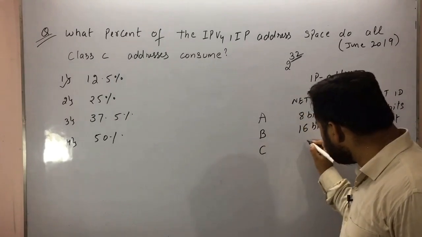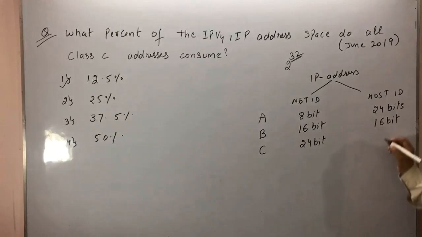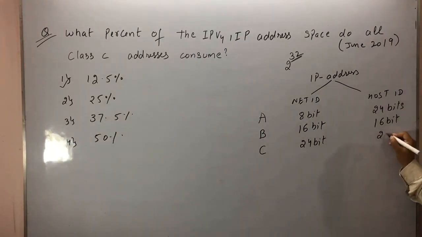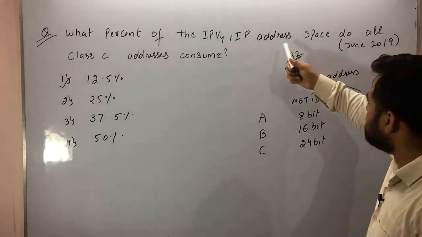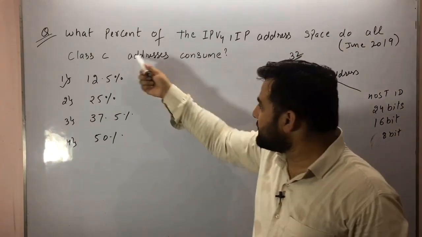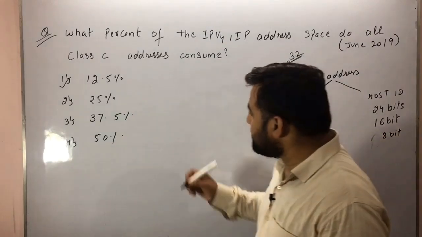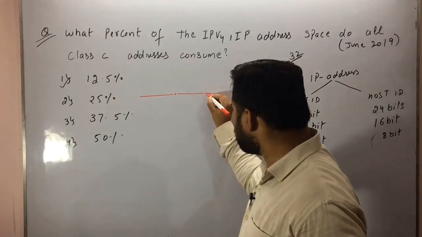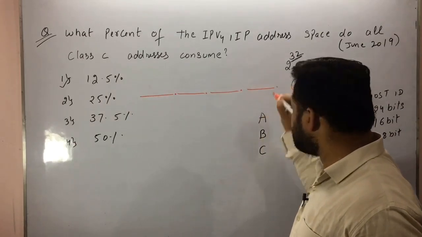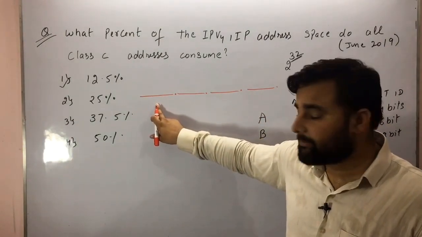If I talk about class C, that is 24 bits for network ID. And how many bits for host ID? That is 8 bits for host ID. Now it is asking how much of the IP address space all class C addresses consume. So let's see how to solve this. As we know students, we have 4 octets. This is the first one, this is the second one, this is the third one, and this is the fourth one. 8 bits, 8 bits, 8 bits and 8 bits. Total 32-bit IP address.